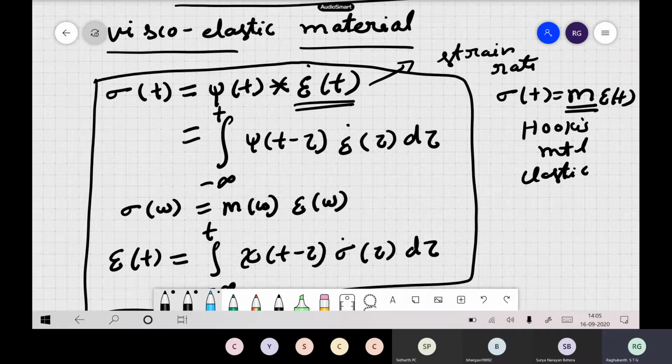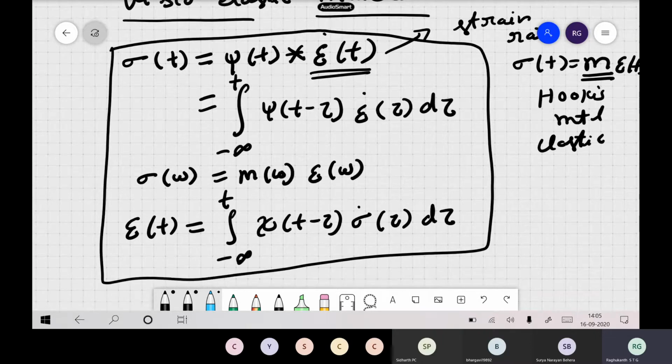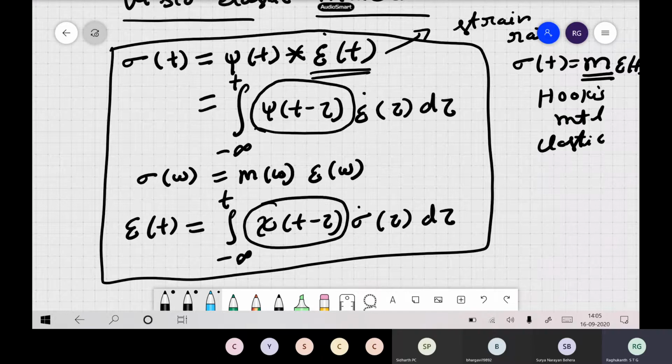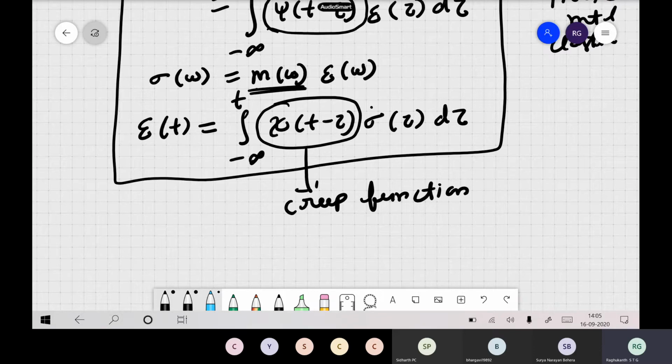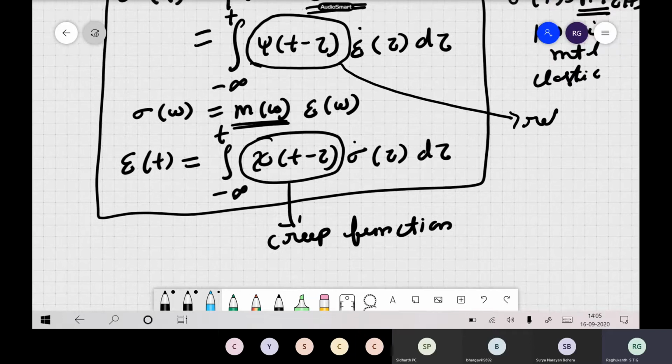Now if you want to characterize any viscoelastic material, your main thing is these two functions, psi or psi. Or sometimes, instead of talking in terms of the time domain, you can do it in the frequency domain also. This one we called the creep function. This is a definition, creep function. And what is psi? What did we tell in our last class? Stress relaxation function, so you can say some relaxation function.